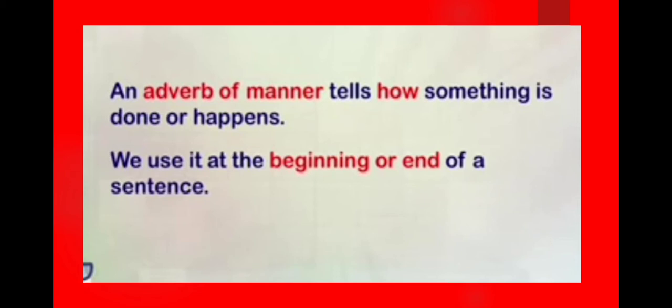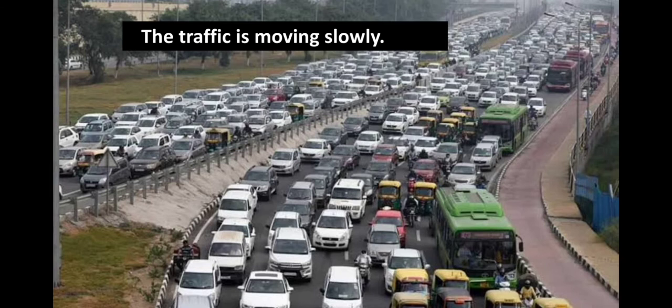It will be more clear with the help of an example. The traffic is moving slowly. Now in this sentence, firstly we are going to look at the verb. So moving is the main verb here. And what is describing this verb? Well, the word which is describing this verb is slowly. So slowly is giving us more information about the verb. So slowly is an adverb.